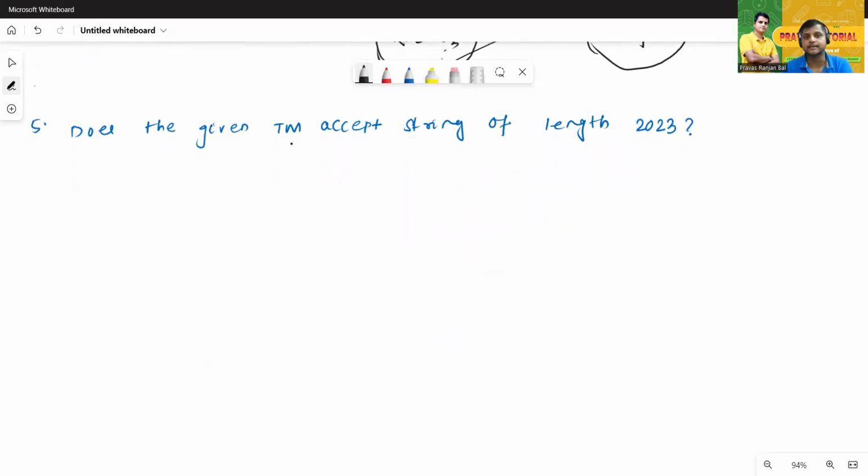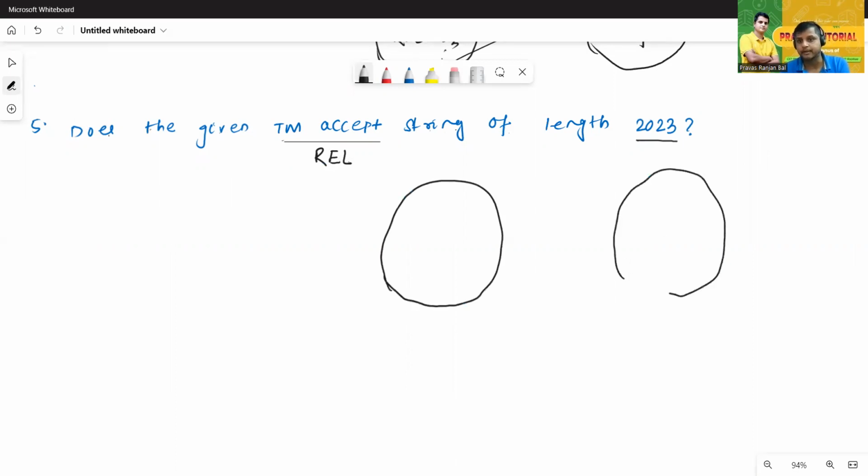Does the given Turing machine accept a string of length 2023? Just say, does the given Turing machine accept generally which type of language? RL language. Turing machine accepts generally RL language. Just read the problem again. Does the given RL contain any string of length 2023? Now we'll design the property.